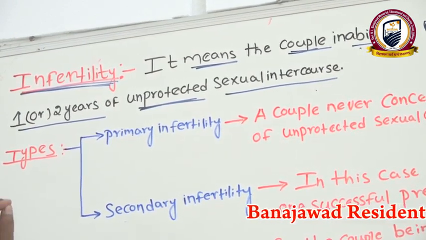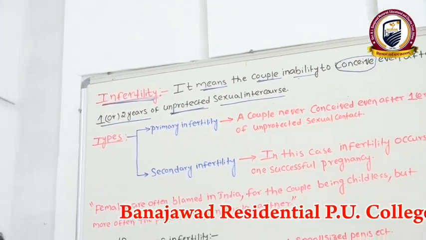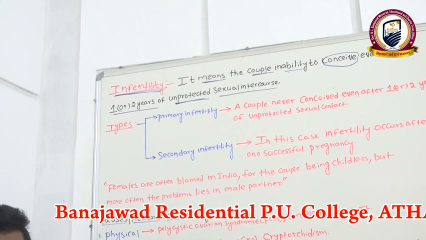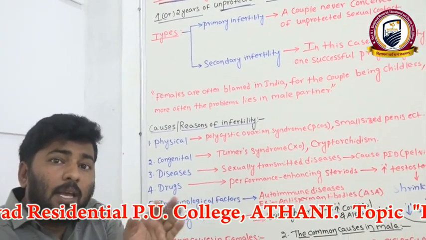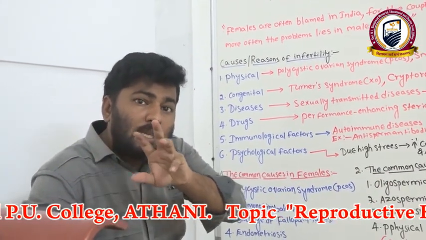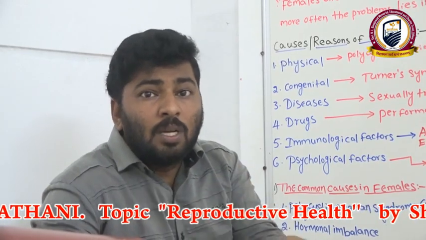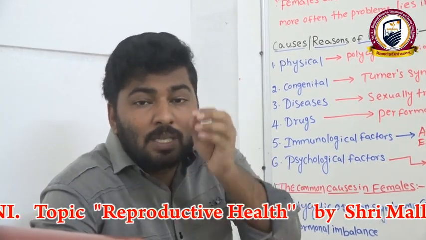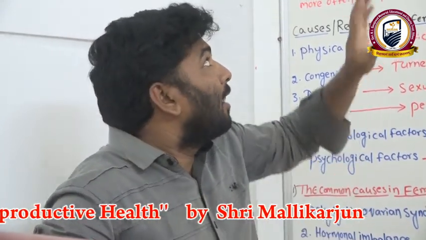It means that the couple is unable to produce a baby or conceive even when they are participating in sexual contact without using any kind of contraceptive methods. Such a medical condition, we consider it an infertility condition.